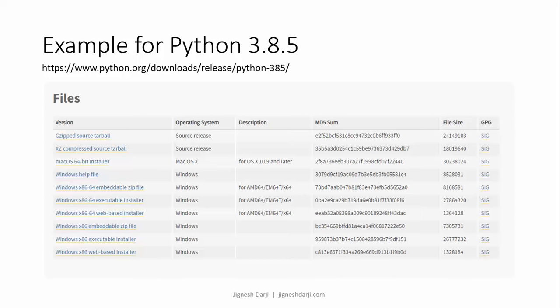So here is an example of the different available versions for Python 3.8.5 from python.org. If you are a Windows user, you can simply download the Windows executable installer or web-based installer. If you are a Mac OS user, you can also download the Mac installer. You can also download other versions for Linux and Unix based operating systems.